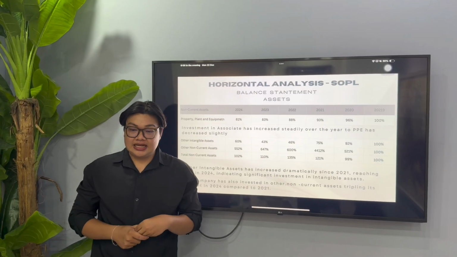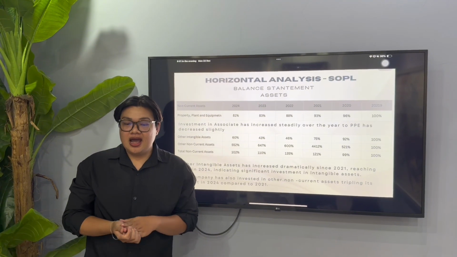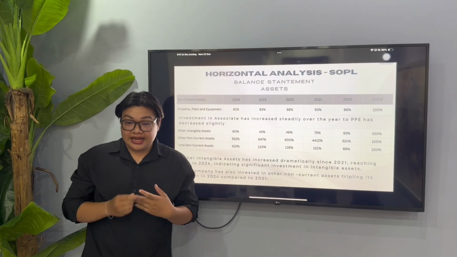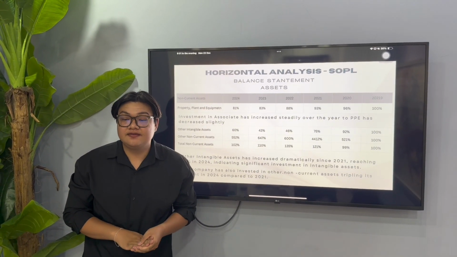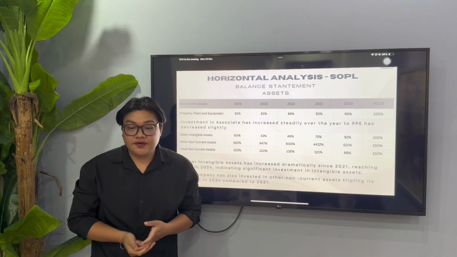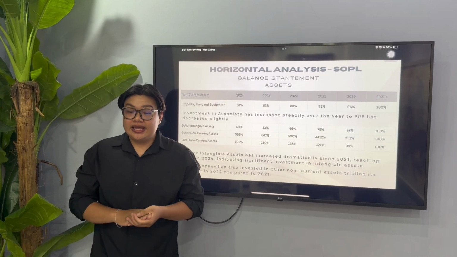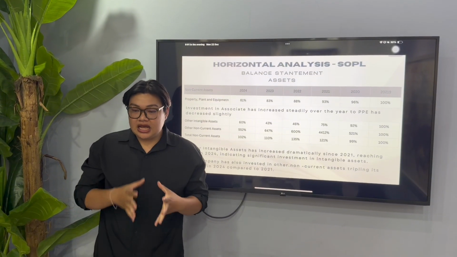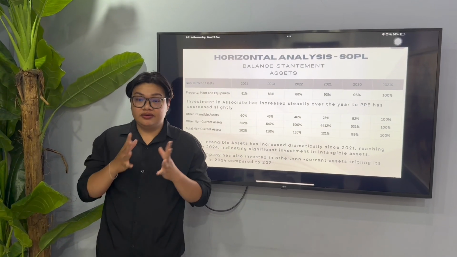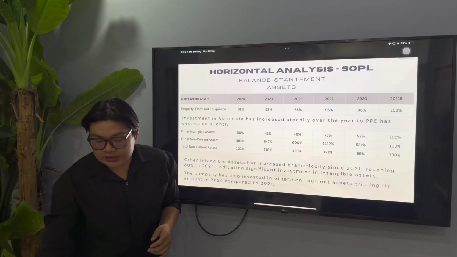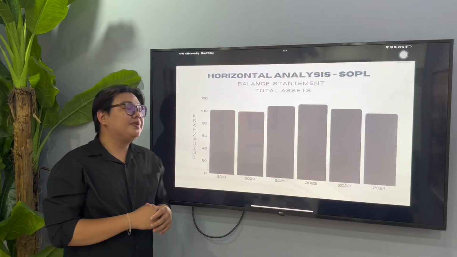Moving to non-current assets, since our best year in 2019, our total non-current asset base has remained stable, ending 2024 at 102%. However, while the total is steady, the makeup of what we own has changed radically. Now moving to the balance statement of total percentage.